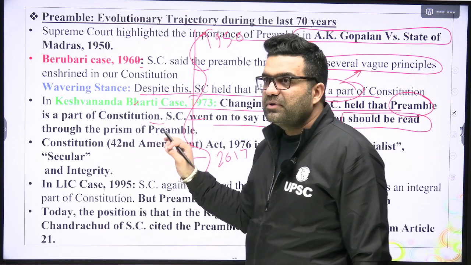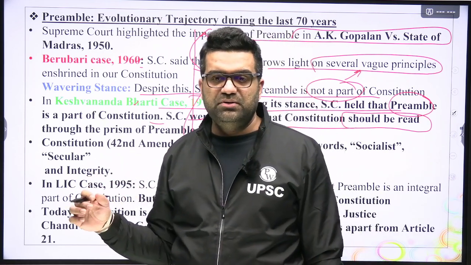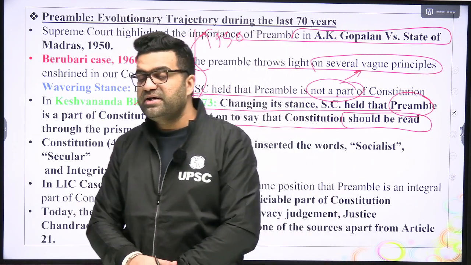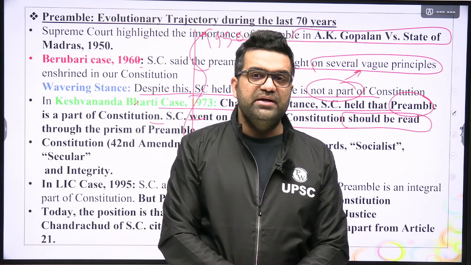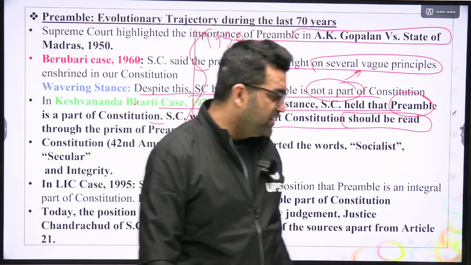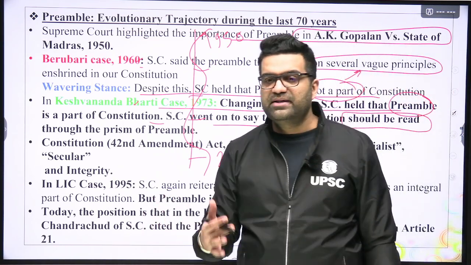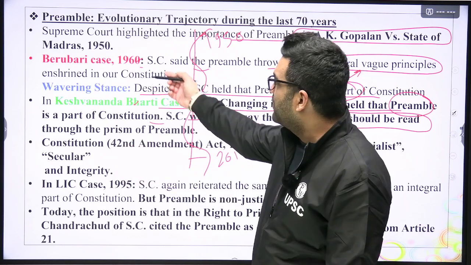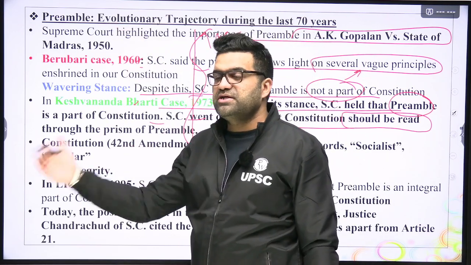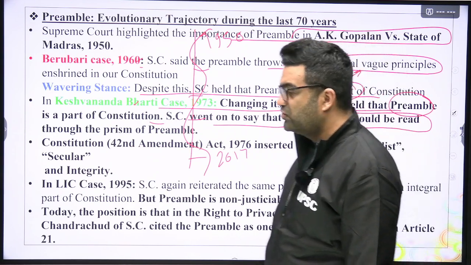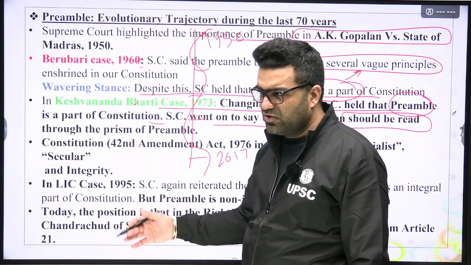Now, the preamble being a part of the Constitution doesn't mean that it is justiciable. What do we mean by justiciability? It means enforceability. The preamble is not enforceable. That means you cannot go to the court and say, enforce this right because it is given in the preamble: social justice, economic justice, political justice. You cannot go to any bench of the judiciary, be it a district court, high court or Supreme Court.